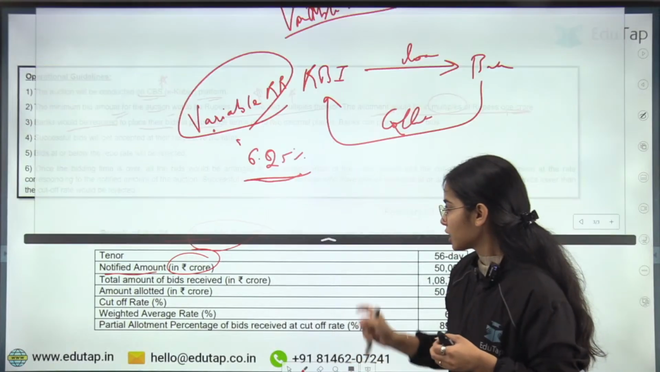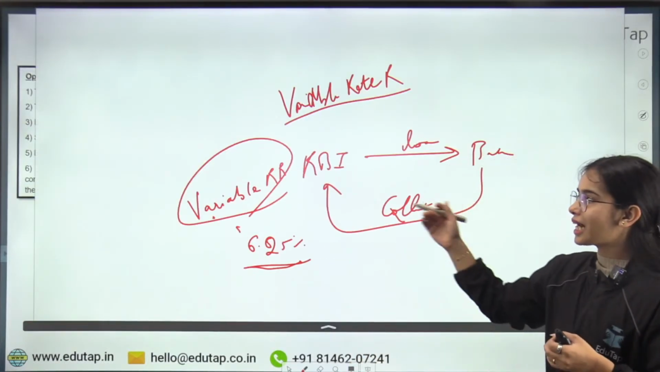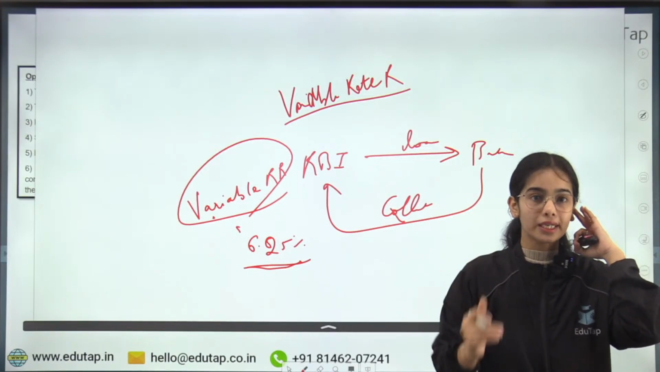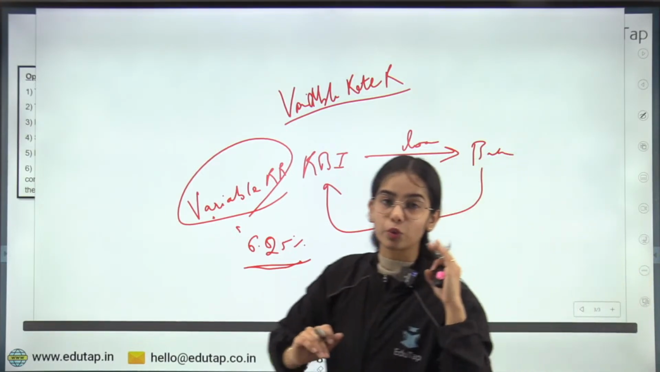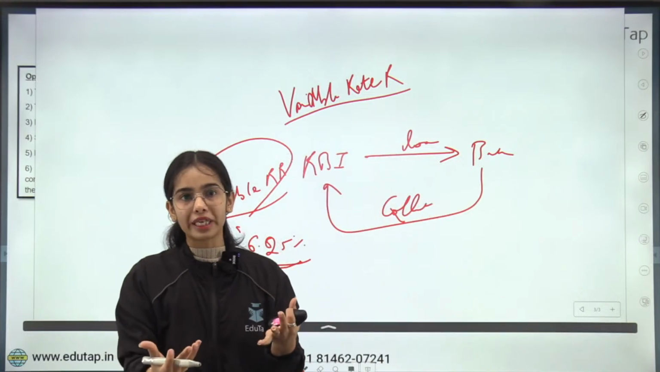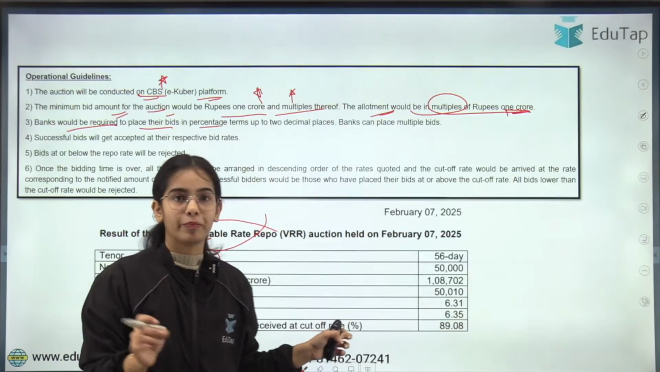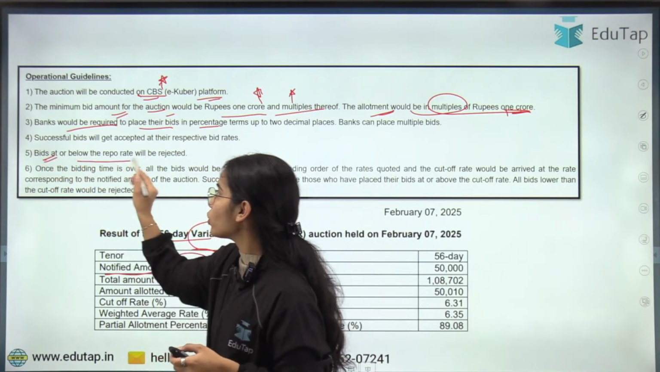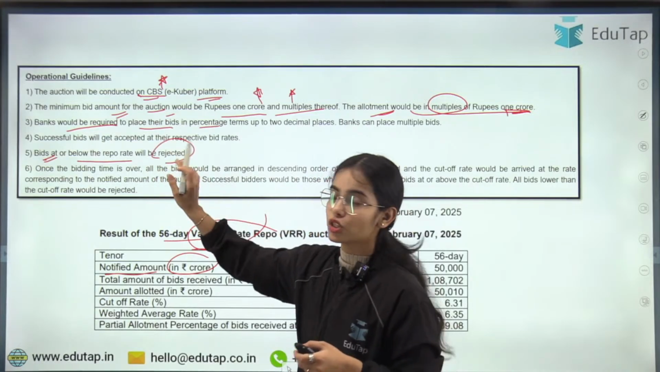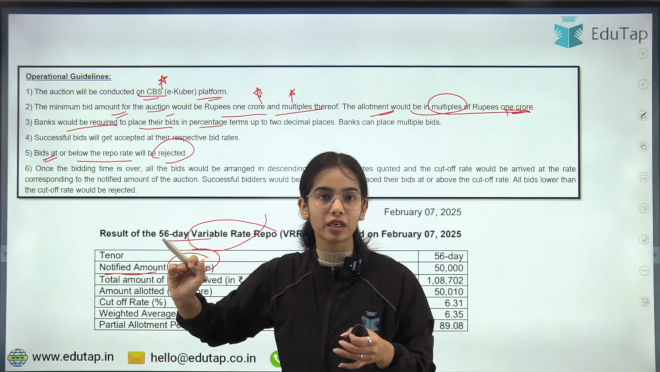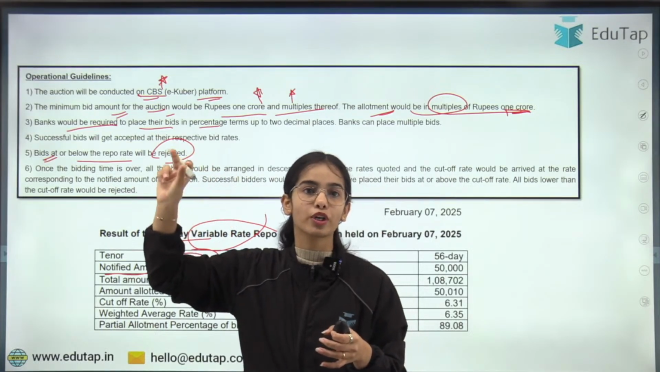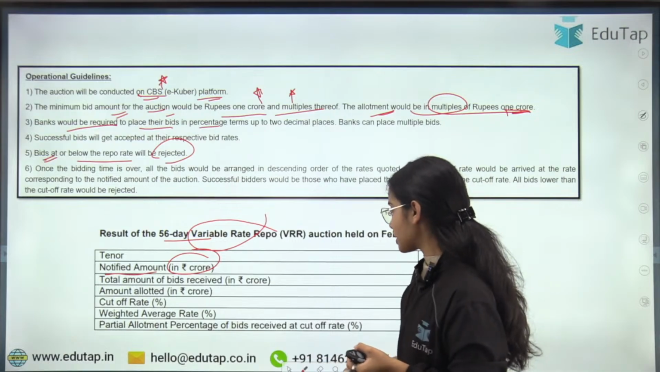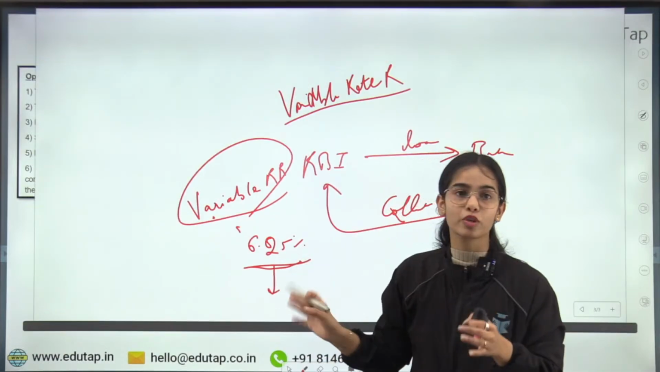So banks will have to put the bid that if they want to take the money, let's say 10 crores, or 20 crores, or 5 crores, at what rate they want to take it. And the bids cannot be at or below the fixed repo rate. If the bid is below the repo rate fixed by RBI, that is 6.25% right now, bids below that rate will be rejected.